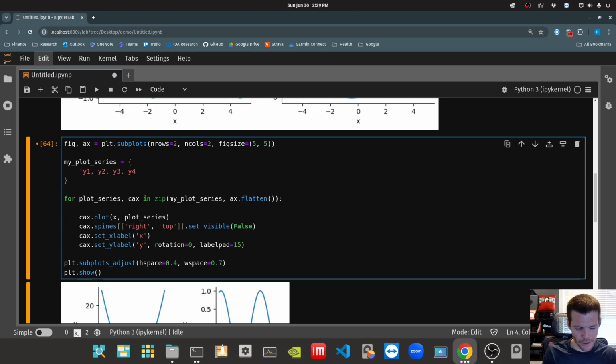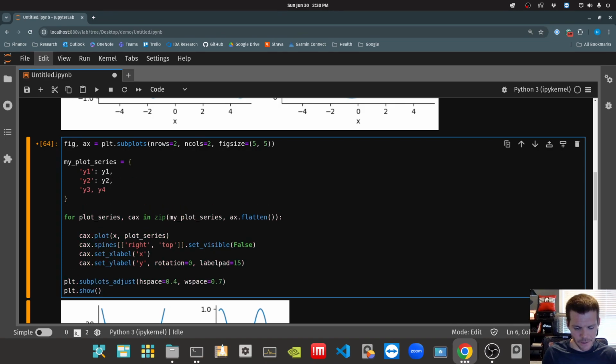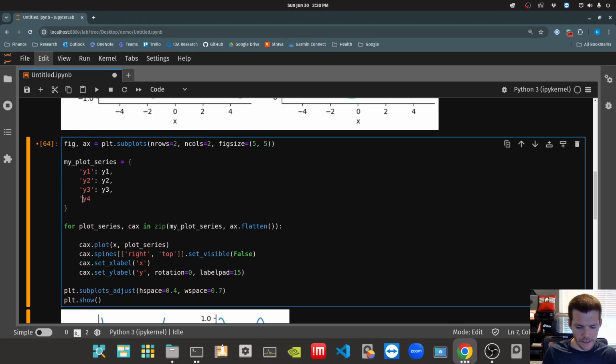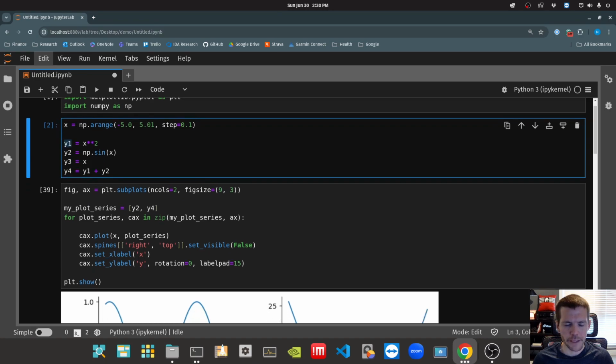Y1 is going to be my key and the value is going to be my series. Then let's do Y3, and then Y4. So I've got a string representation in the keys, and then the actual thing that I want to plot, those objects that we defined at the beginning.